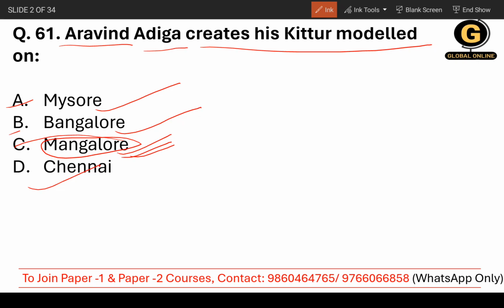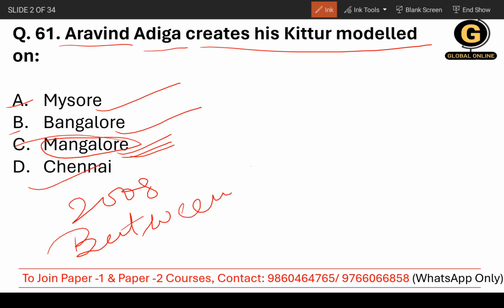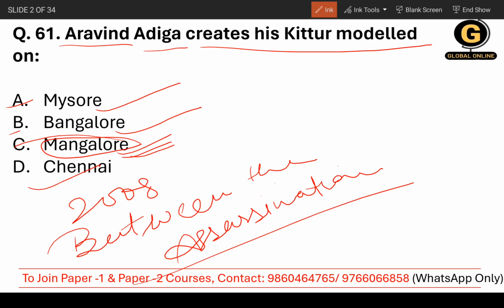Now, there is a short story collection of 2008, that is Between the Assassinations. So this is a particular work where he modeled the Kittur place, and modeled on Mangalore. So the correct answer is C.